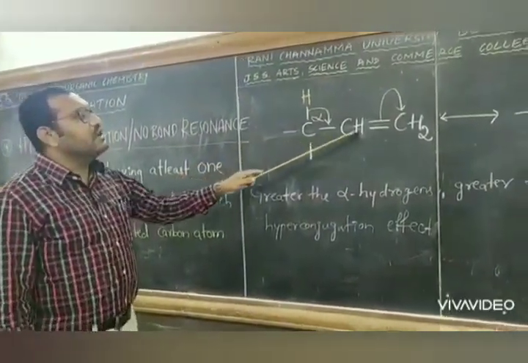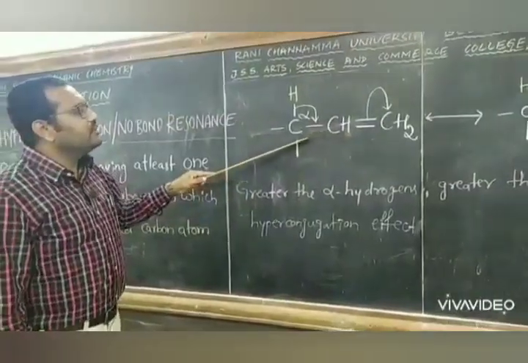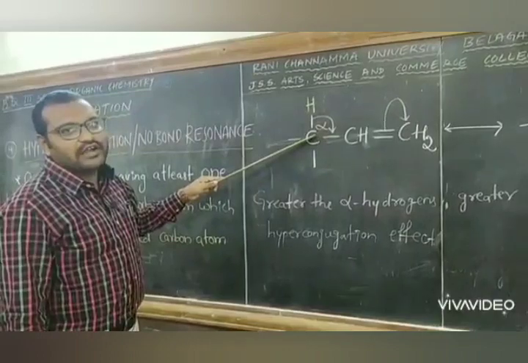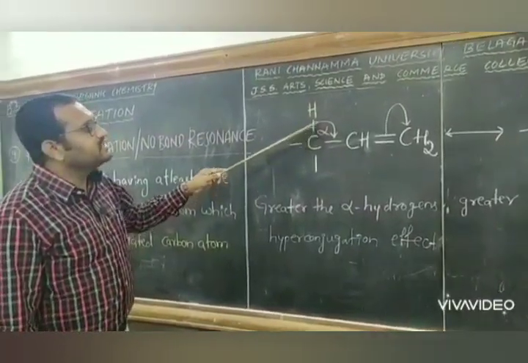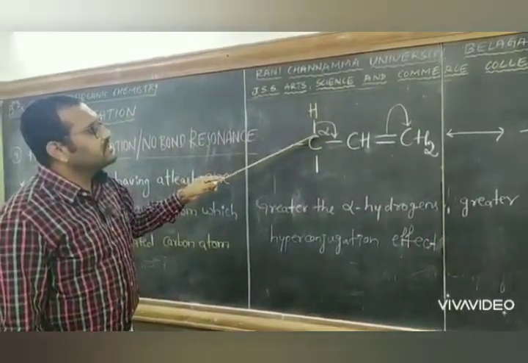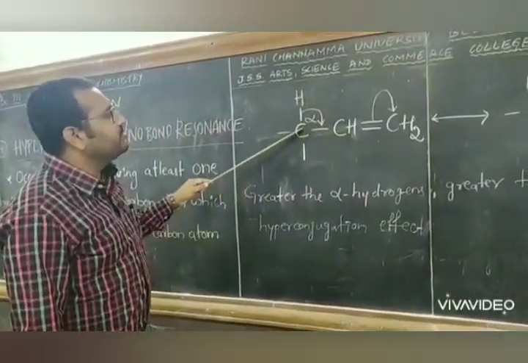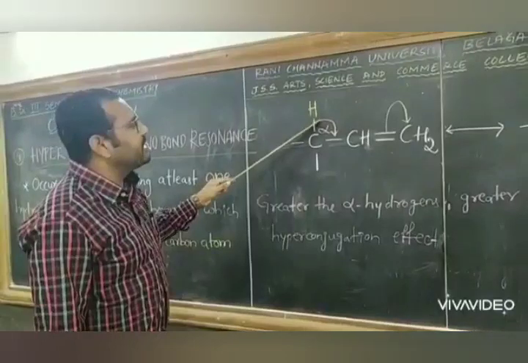So to undergo hyperconjugation, the molecule should have at least one hydrogen bonded to the alpha carbon atom. Since this molecule has alpha hydrogen, it will undergo hyperconjugation, wherein the bond between carbon and hydrogen breaks